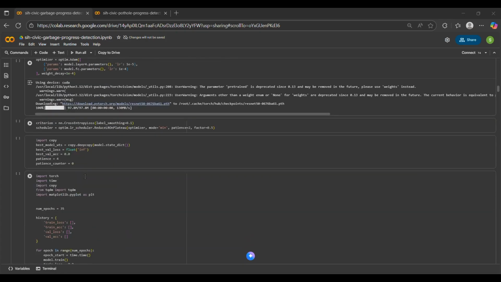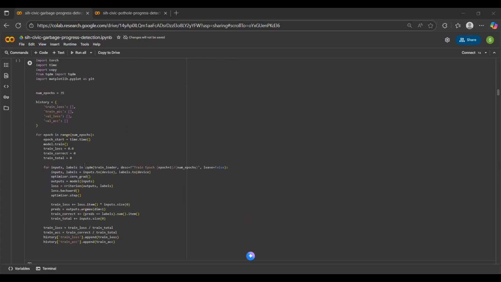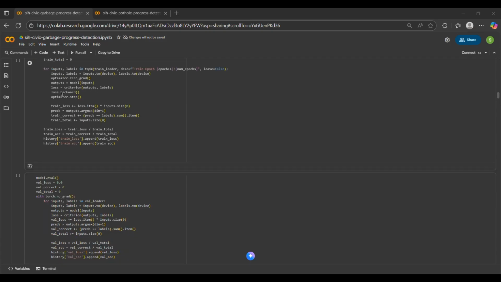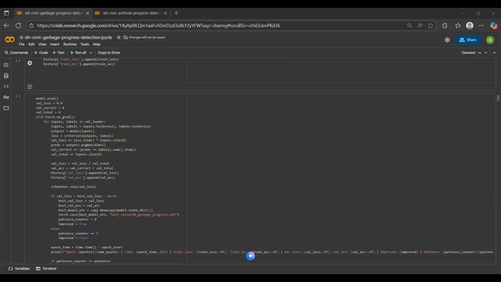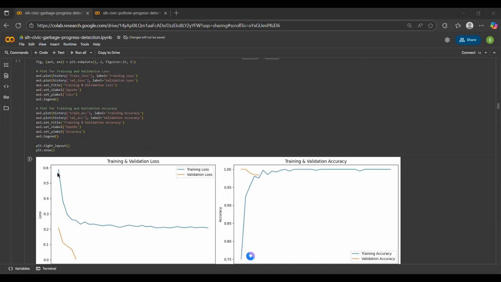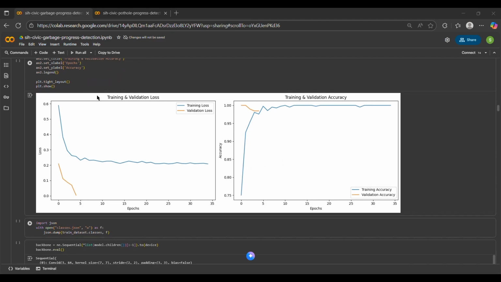So then we come down and we have trained it upon 35 epochs, because that is where we found the best accuracy and the lowest loss function, along with no overfitting. Then we write the code to actually check all of the console logs and actually be able to see how the training has been carried out.